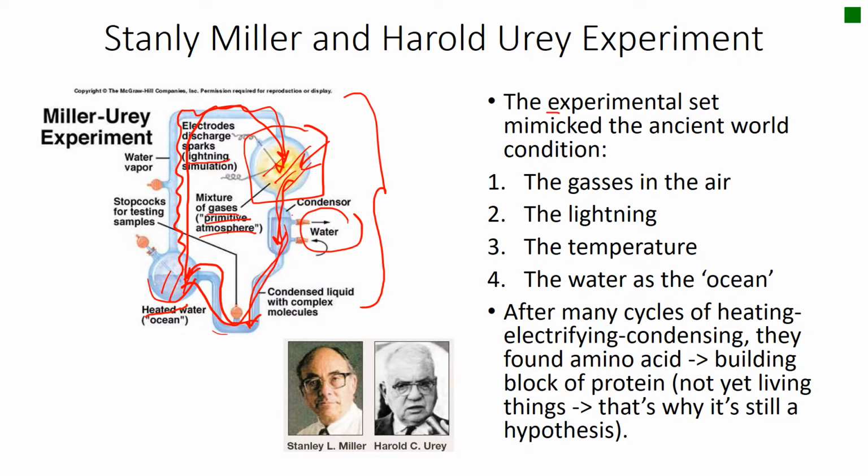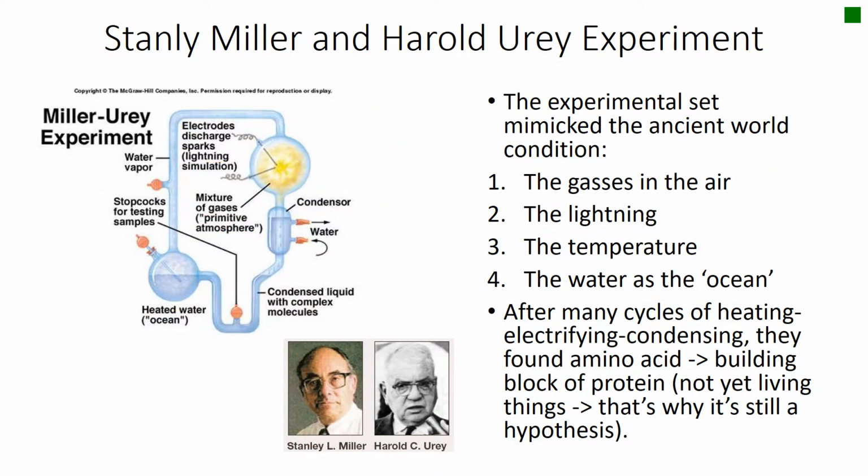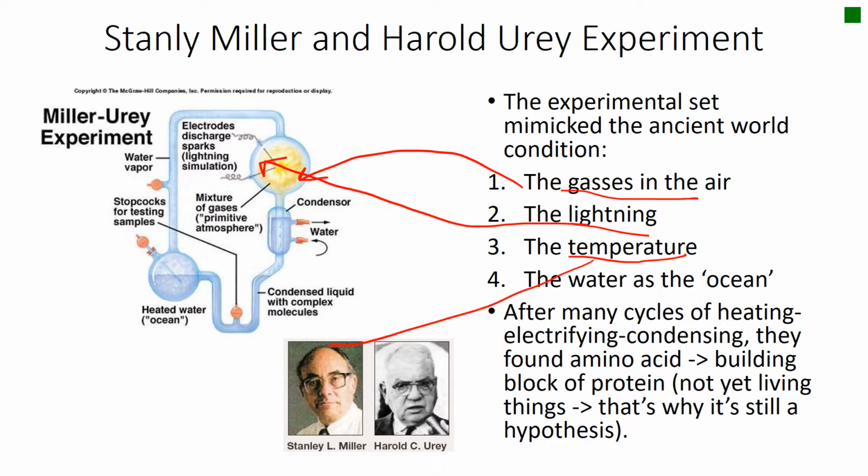The experimental set mimics the ancient world conditions: the gases in the air, which is here in this chamber, the lightning, which is here, the electrodes, and then the temperature heated up here, and then the water as the ocean here, right, in this bulb. All right. So after many cycles of heating, electrifying, condensing, and boiling, they found amino acids.